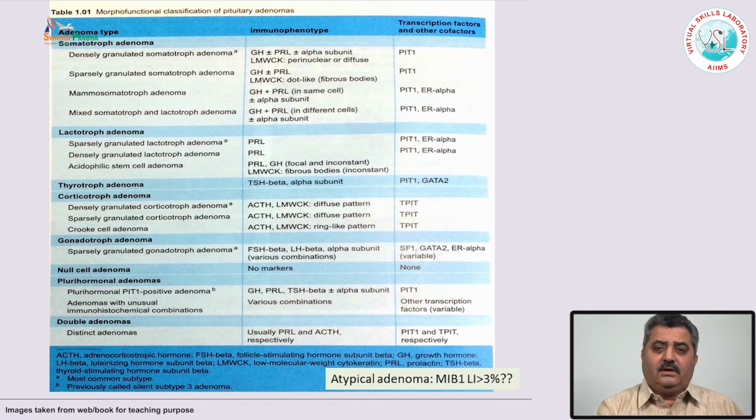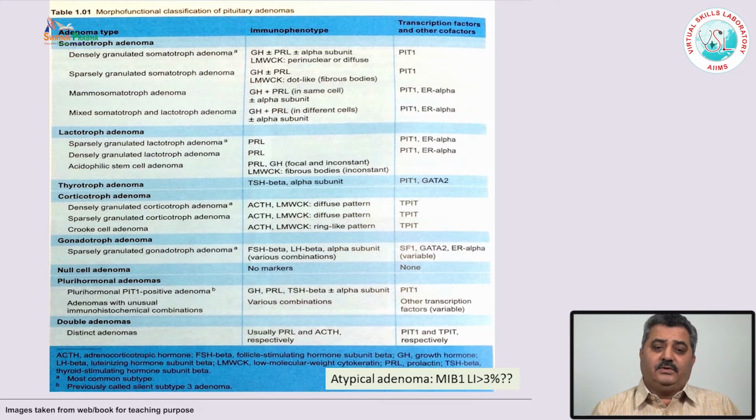So, this technique earlier people used in the classification of pituitary adenoma, but in the latest 2017 classification, two factors are taken into consideration. One is which hormone is produced by this tumor, and the other is the transcription factors.